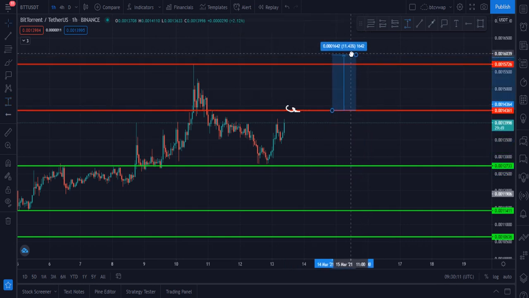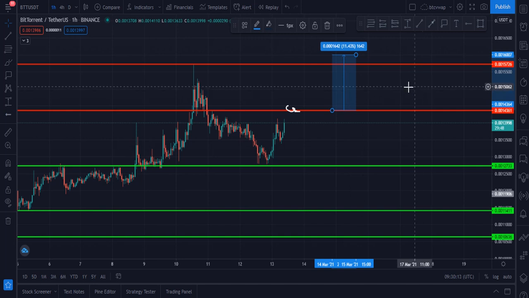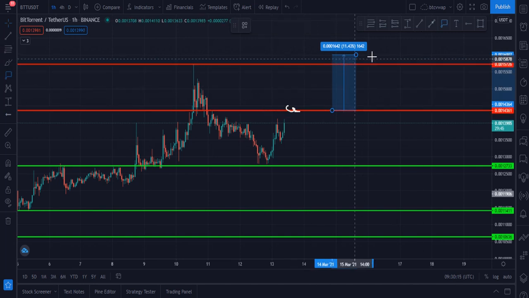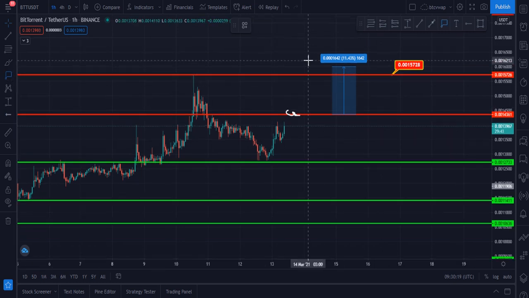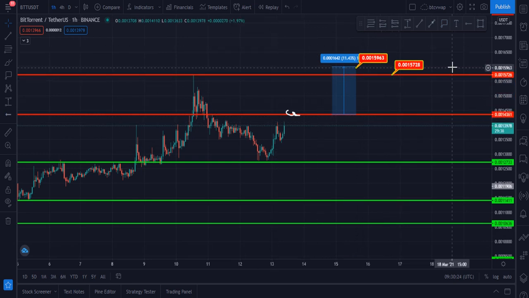In that case our first target is $0.015. This is our first target and this is our second target. These are two targets, but BTT should close 4 hourly candles above $0.00145. Otherwise it will move sideways.